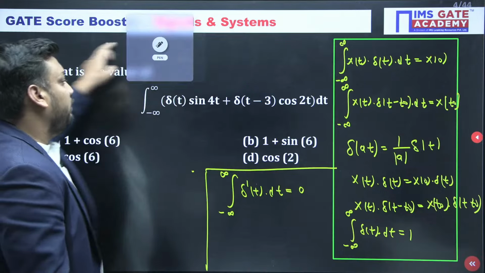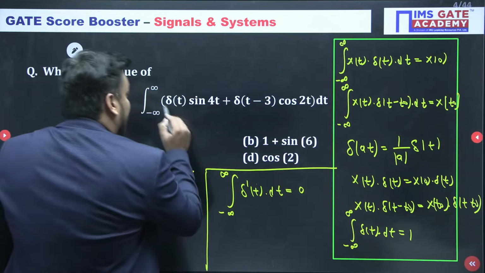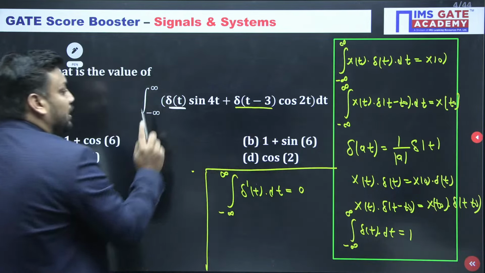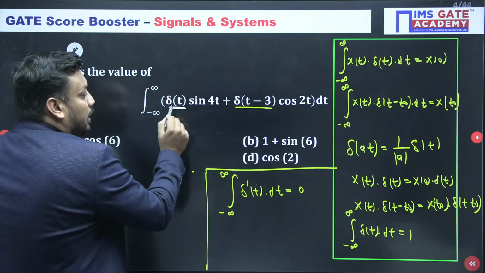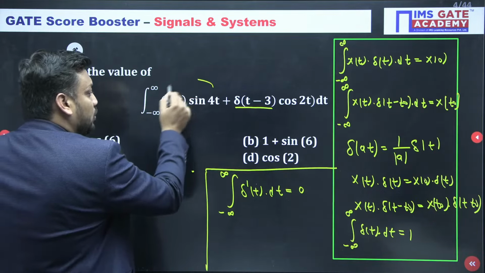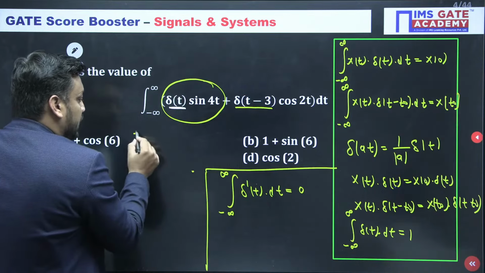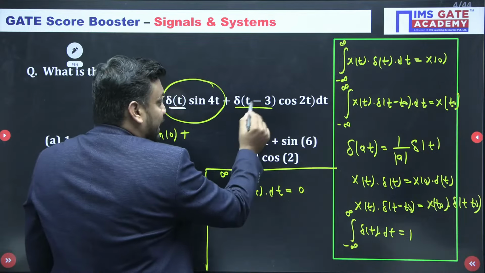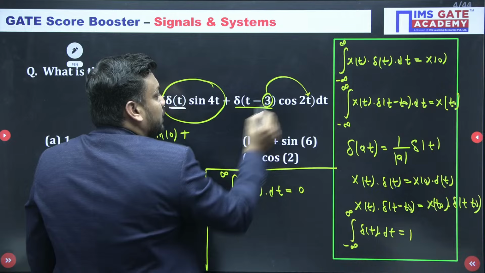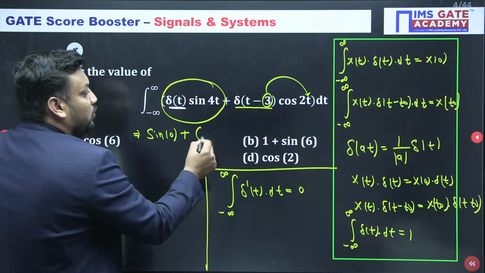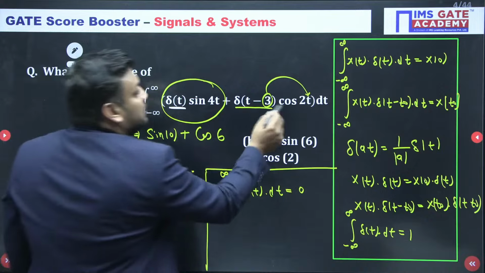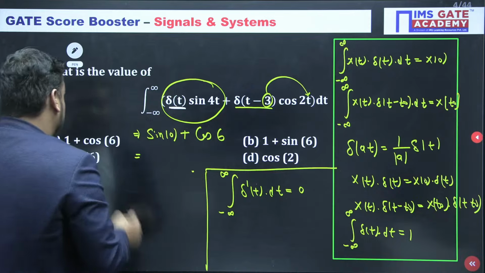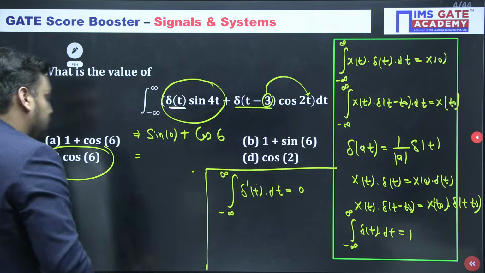Now in this question, if I apply the property, the limit is minus infinity to infinity, so both del t and del t minus 3 exist in the limit. So we are allowed to apply the property. Now x of t dot del t means x of 0, which means sine 0, and you all know the value of sine 0 is 0 only. Similarly here x of t dot del t minus t naught, so t naught is shifted in place of t. So 3 becomes 6, and you will get the answer cos 6. Having the plus sign here, sin 0 is of course 0, so the answer is cos 6. It means option number C is the correct answer.